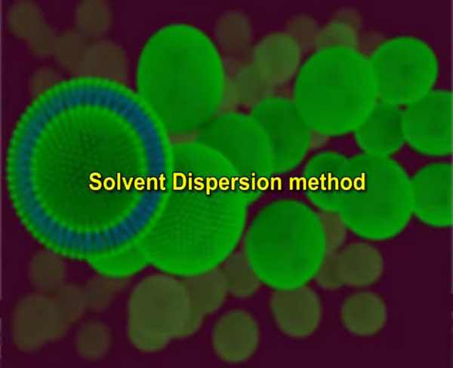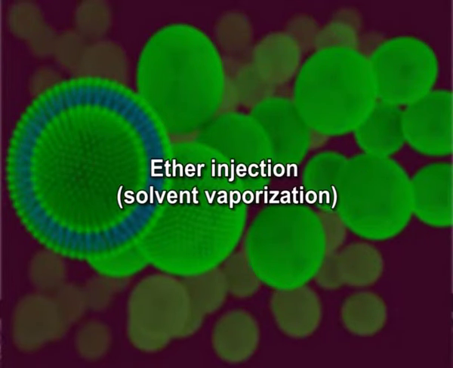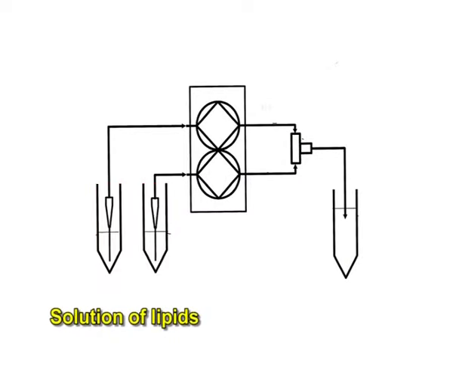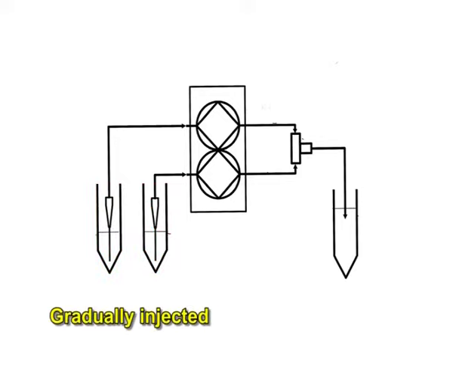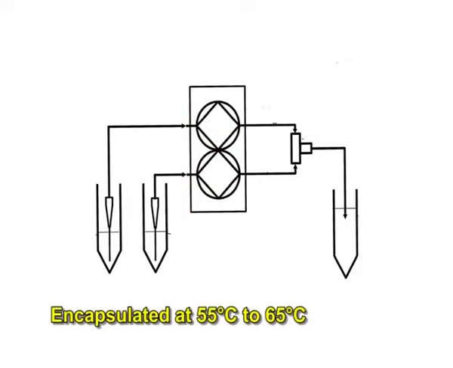Solvent dispersion method. First is ether injection, which is also known as solvent vaporization method. A solution of lipids dissolved in diethyl ether or ether methanol mixture is gradually injected into an aqueous solution of the material to be encapsulated at 55 degrees Celsius to 65 degrees Celsius or under reduced pressure.